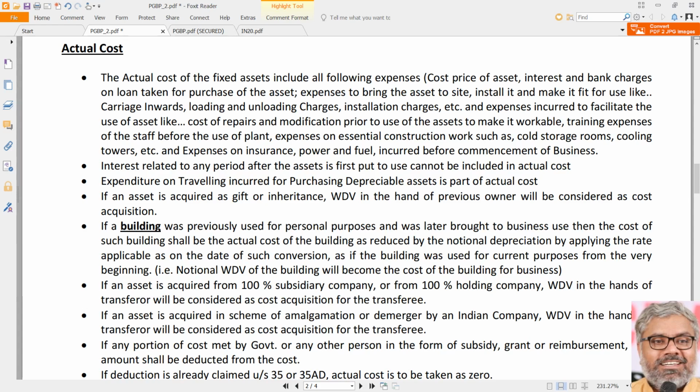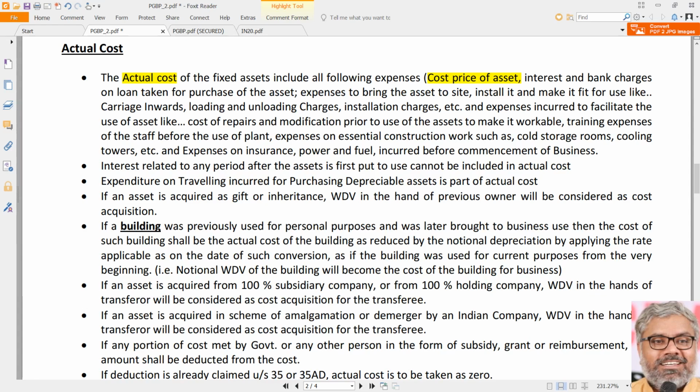So, the actual cost, whatever is the amount that has to be considered as actual cost of the assets which are acquired during the previous year, how to compute that, how to take that under different scenarios. Each of the points is a different situation. First scenario is naturally the one where we just purchase the asset. There is no problem. Then what is actual cost in relation to the purchase price? Whatever the purchase price of the asset is there, that will be the actual cost.